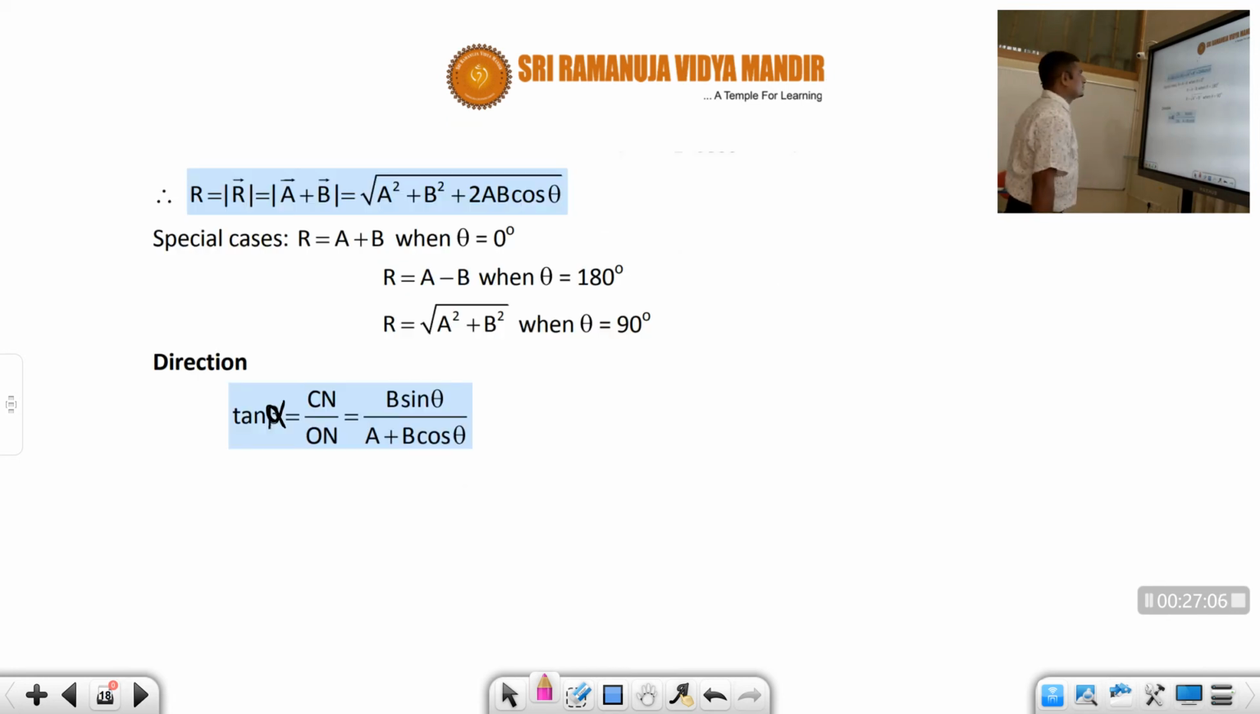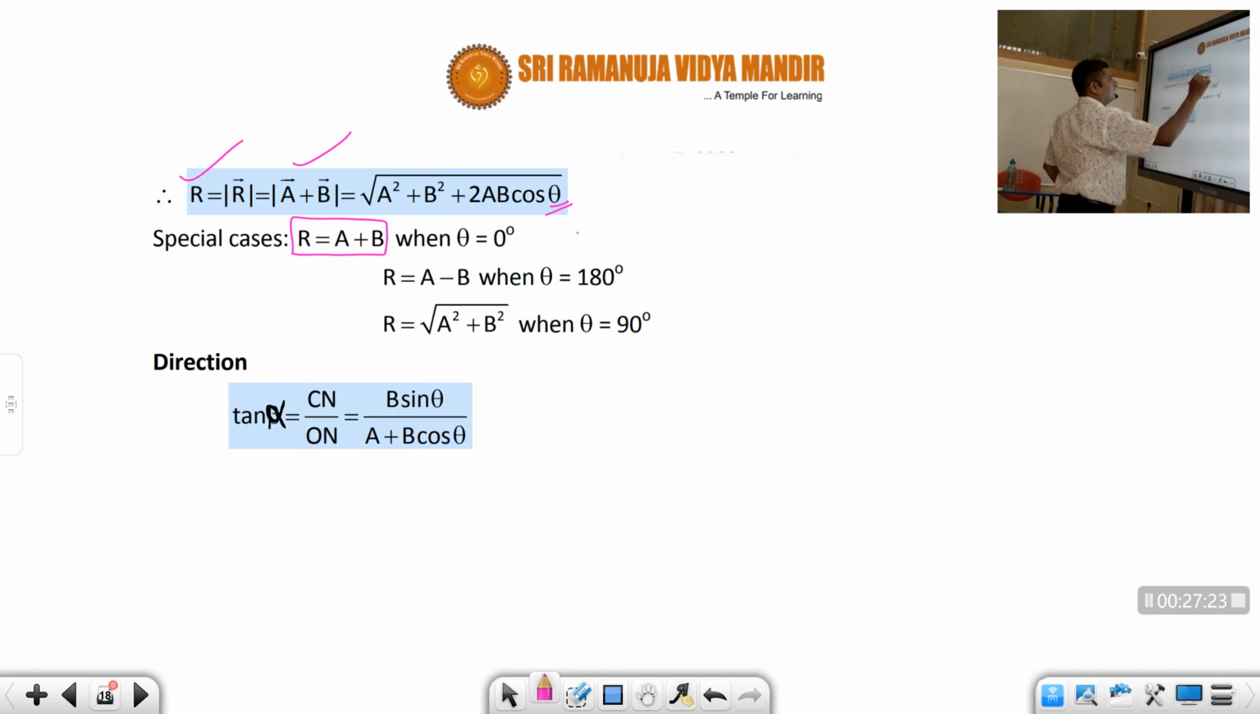So this is the general method. We have the magnitude of R vector is equal to the magnitude of a bar plus b bar, which is equal to root over a square plus b square plus 2ab cos theta. Now special cases: if cos theta is equal to 0, then what will be the magnitude of R, students?